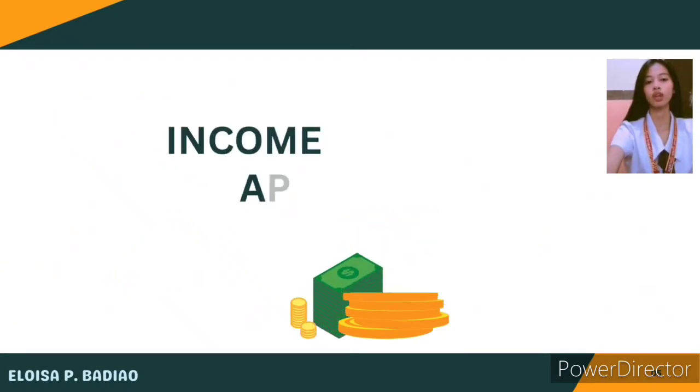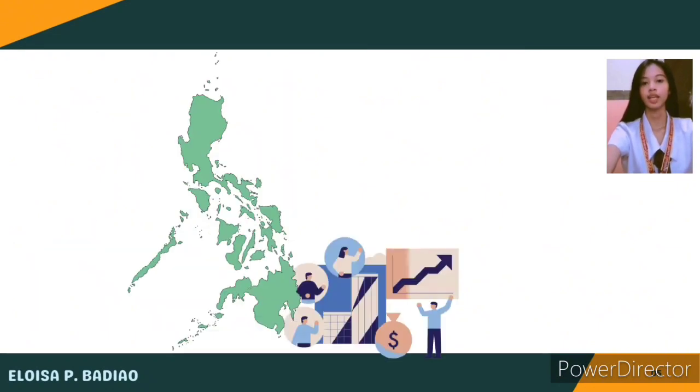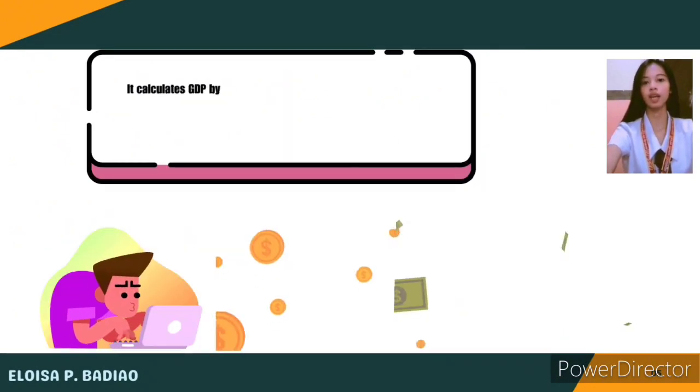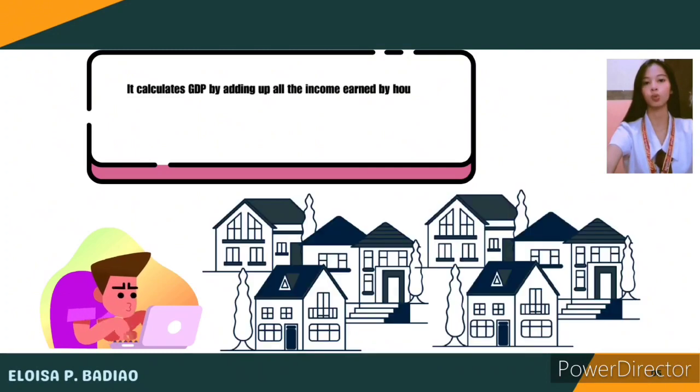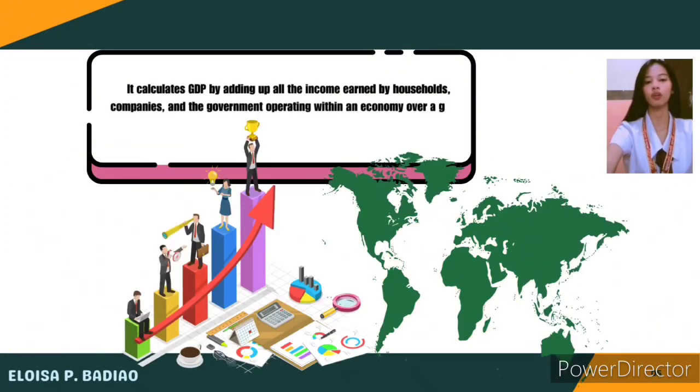Now let's proceed to the income approach. The income approach is another method used to calculate the gross domestic product of a country. It calculates GDP by adding up all the income earned by households, companies, and the government operating within an economy over a given period of time.